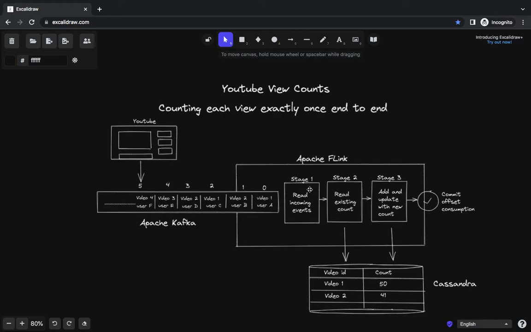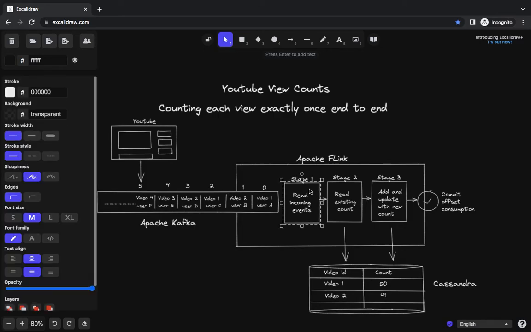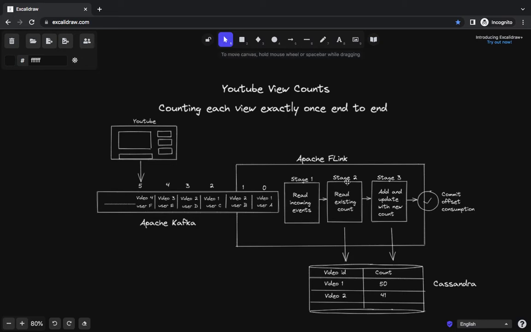Let's say stage 1 fails, that is we fail to read the events from the Apache Kafka cluster. No issue. We can apply retries over here, so that if we fail to read the event one time, we'll retry it and again read the event. That's a very standard problem that can be easily solved by retries. If stage 1 fails, just apply a retry and start consuming the events. Let's say stage 1 succeeds, we have consumed the events for offset IDs 0 and 1. Now we move to stage 2.